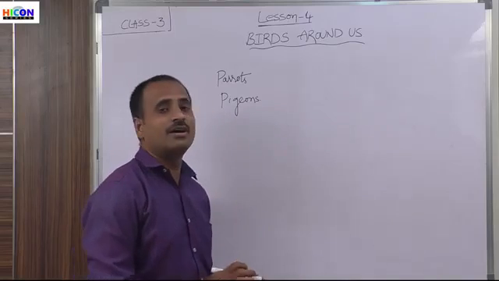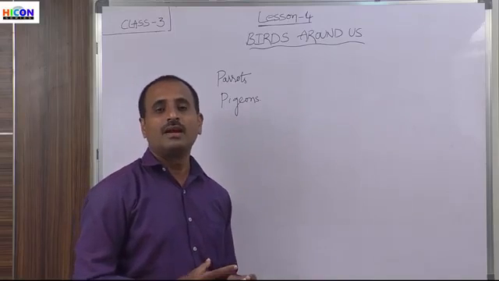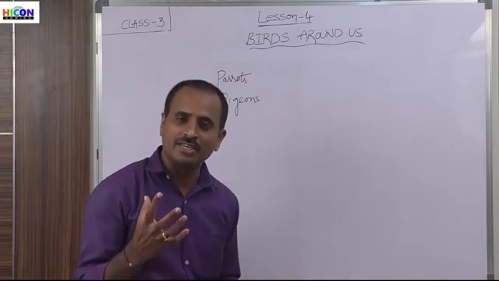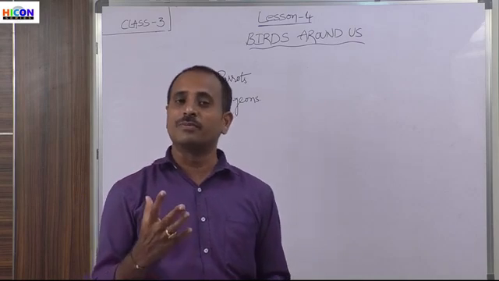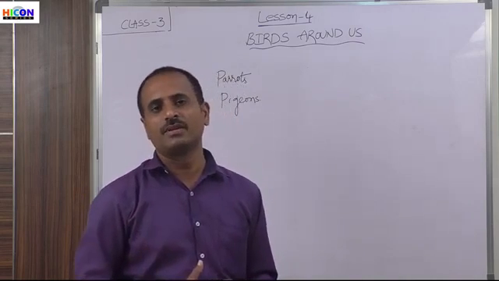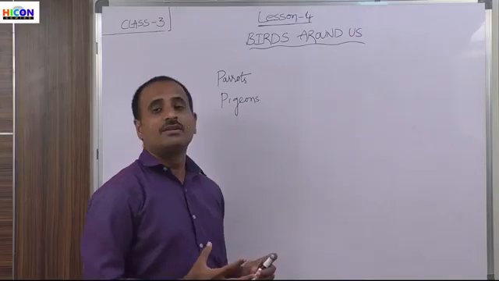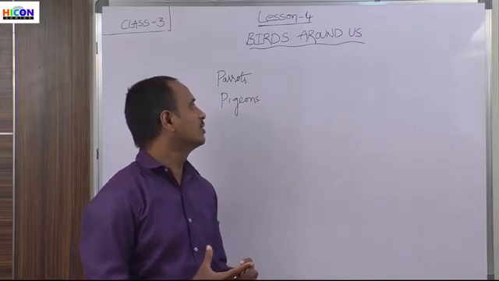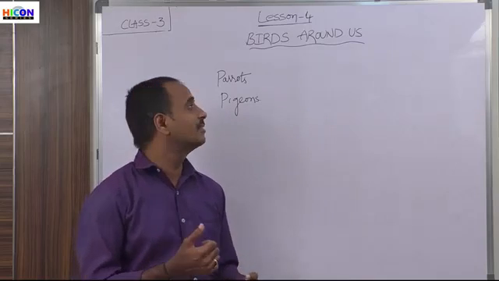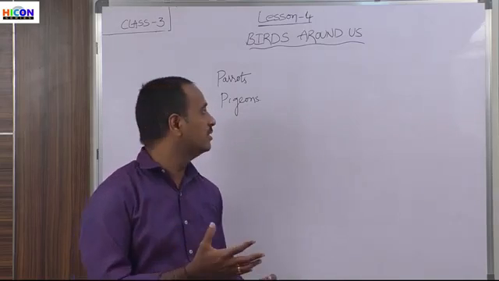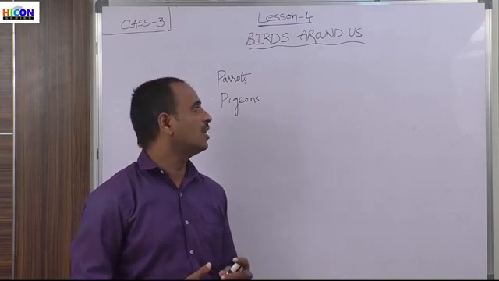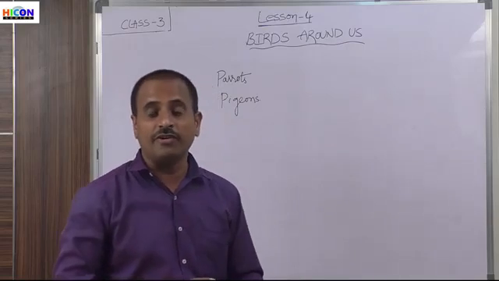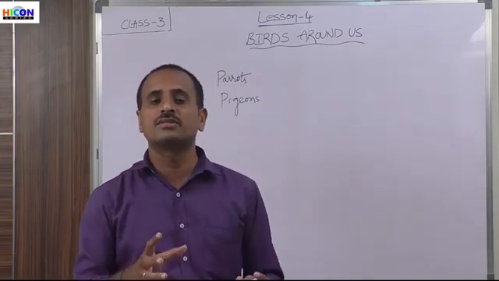Most people will like parrots and pigeons. Why? Because they look very beautiful and they produce melodious sounds. For example, a parrot is green in color and has a melodious sound. Pigeons look very beautiful and are white in color. That's why most people like these birds and grow them in their houses. Not only parrots and pigeons, children, there are different types of birds around us in our surroundings.